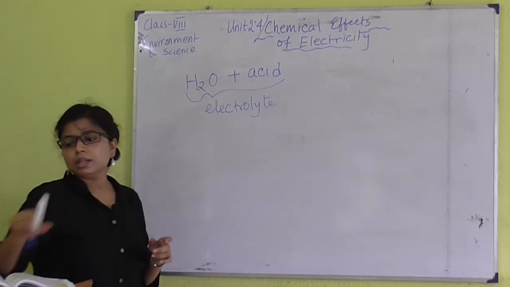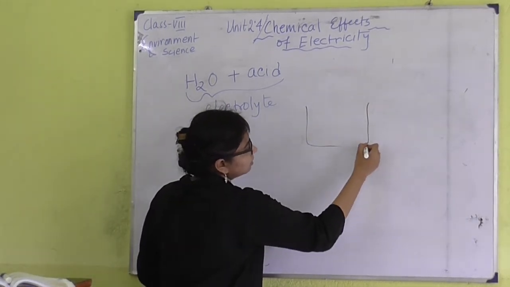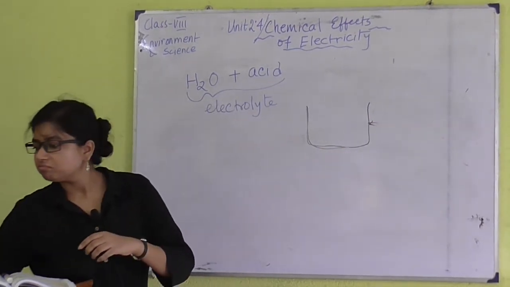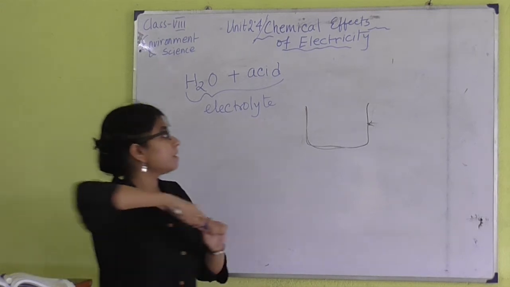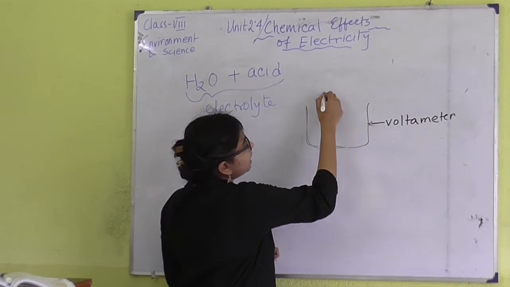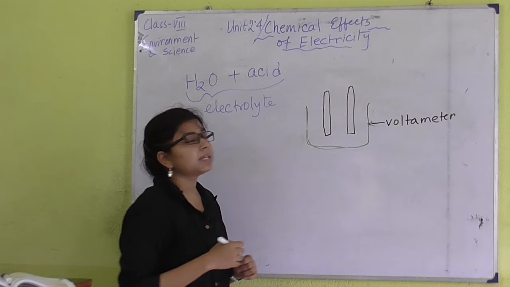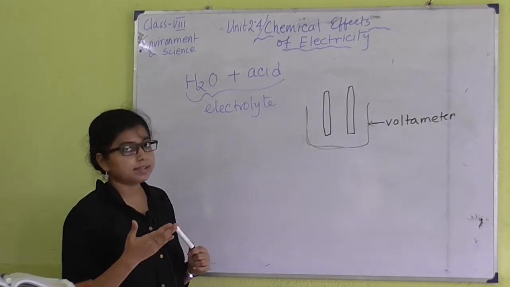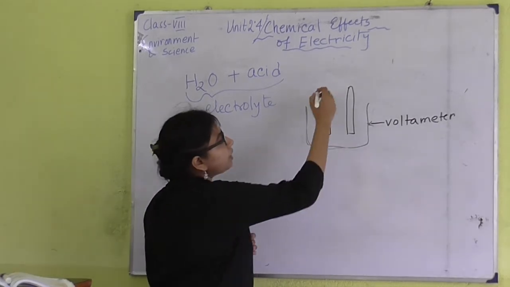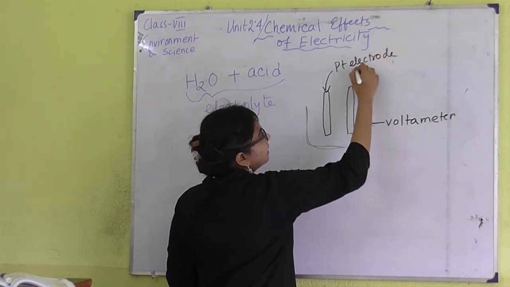Okay. Now, the arrangement will be the same, because we have to take a voltmeter. This is the voltmeter, and here we have to take two metal strips. Generally electrodes are specific for some type of electrolysis. So, for the electrolysis of water, generally we use platinum electrodes. Okay, we use platinum electrodes here.